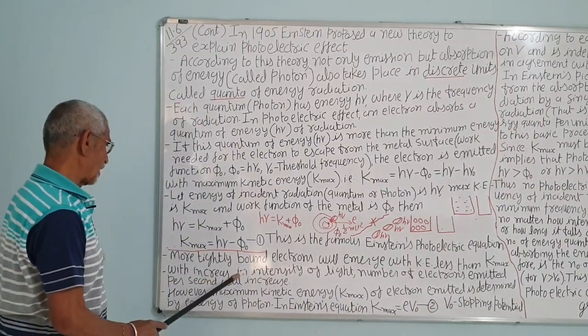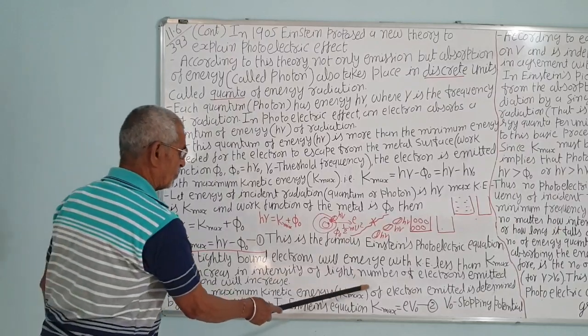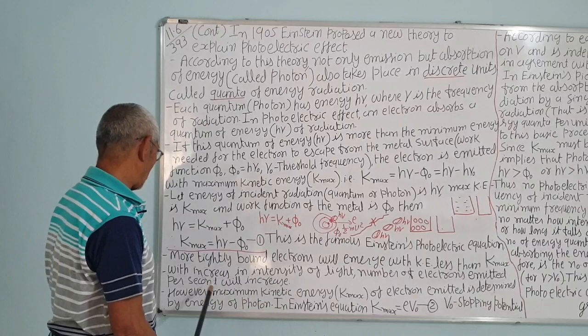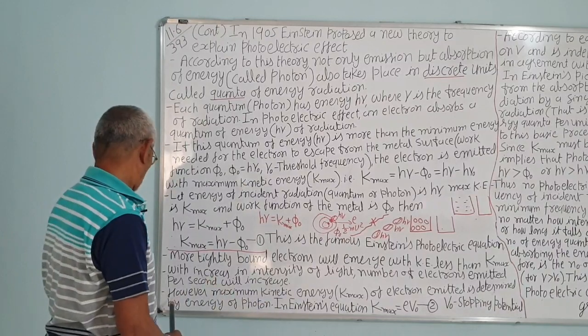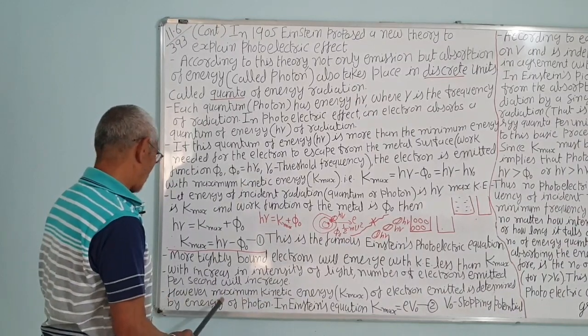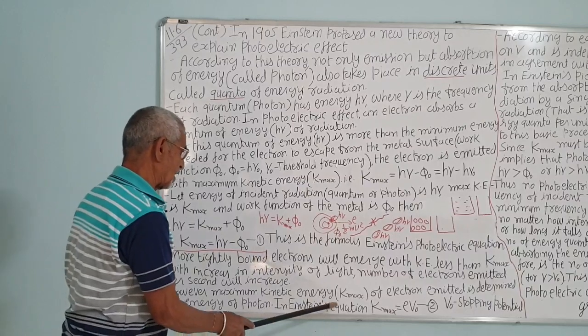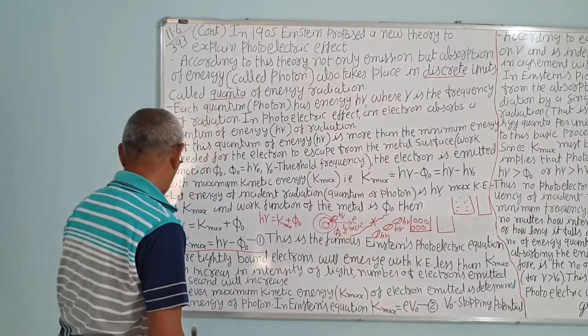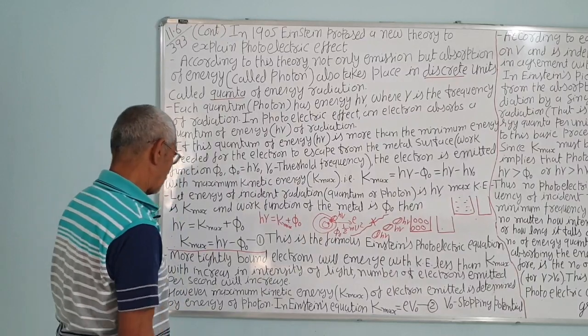With increase in the intensity of the light, the number of electrons emitted per second will increase. However, the maximum kinetic energy K maximum of electrons emitted is determined by the energy of the photon.